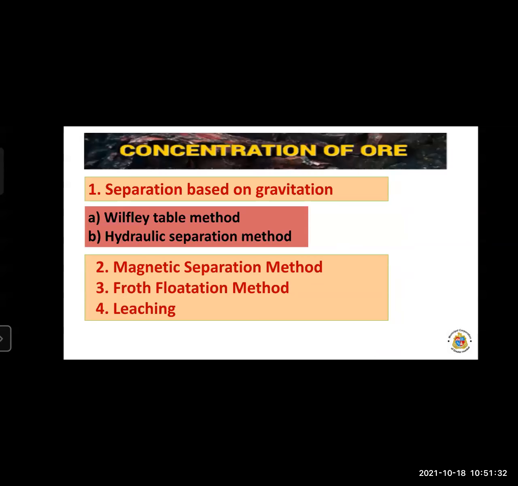So first is what we have seen, that separation based on the gravitation. It has two stages, Wilfley table method and the hydraulic separation method. So concentration of ores has a total of 4 stages. First is separation based on gravitation, then magnetic separation method, froth flotation method, and leaching. So these are the stages. And the first stage, separation based on gravitation, includes 2 substages, Wilfley table method and hydraulic separation method.